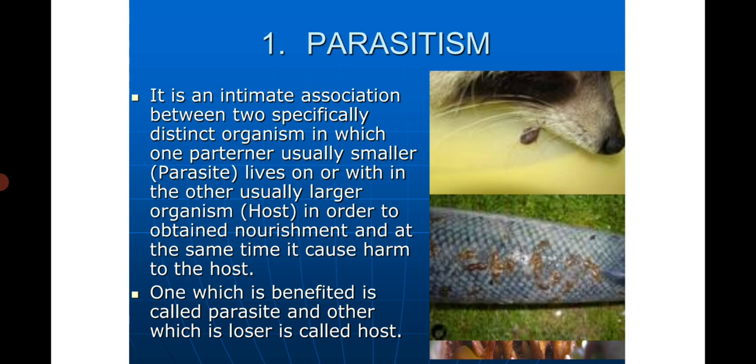So, parasitism is a way of living in which an organism, the parasite, uses another organism of a different species, that is the host, both as a habitat and as a food. There are many examples of parasitism, like protozoans and helminths living in the cells and in the gut and different organs of the vertebrates. The most important and current example being the COVID virus.